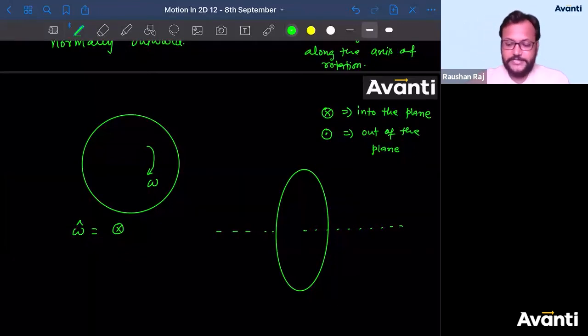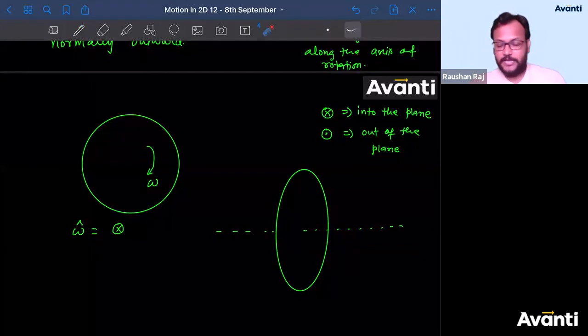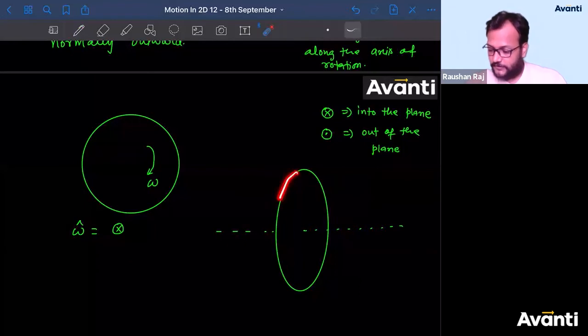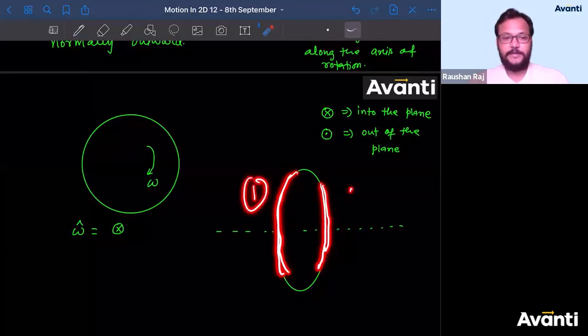Achha, if I ask you which one of them is the outward part, which face is facing towards you, which face is the front part, which face is the rear part, one or two? Which part of this circle is the front part?